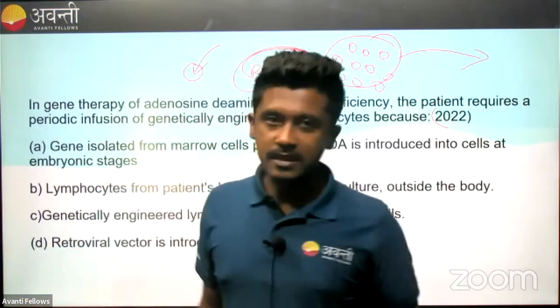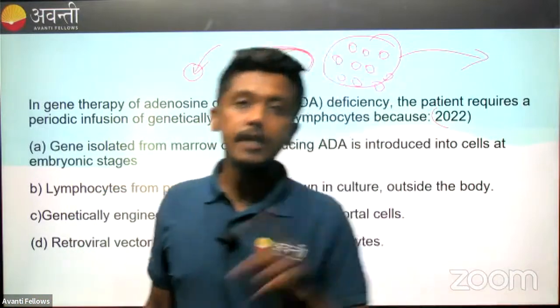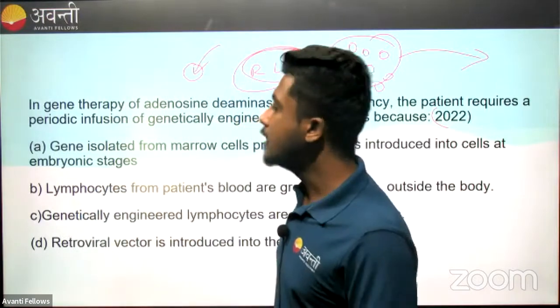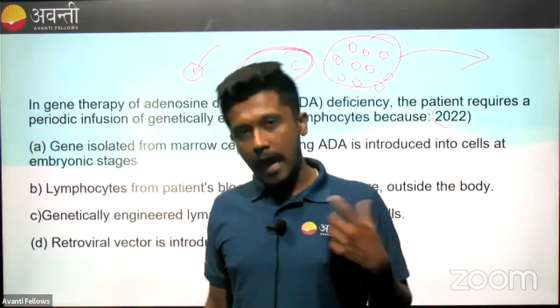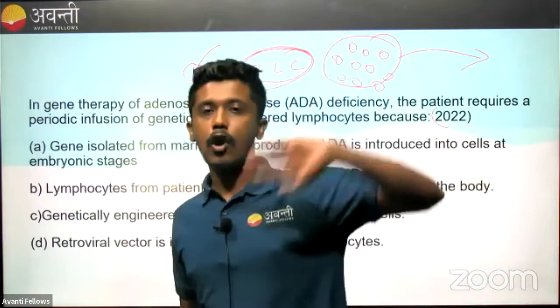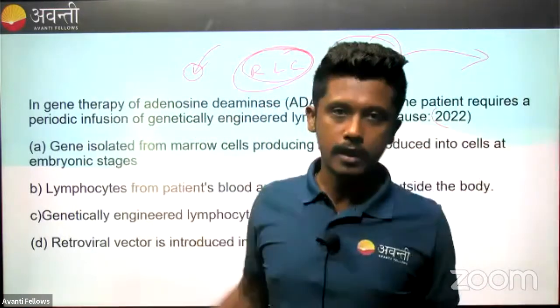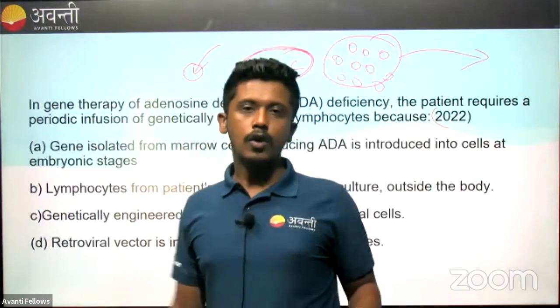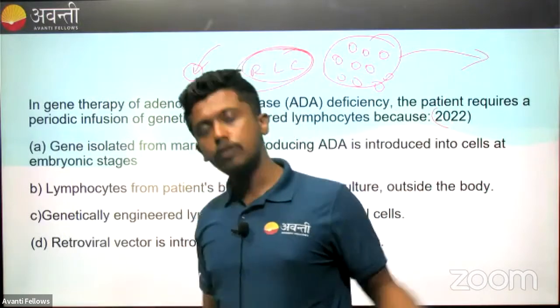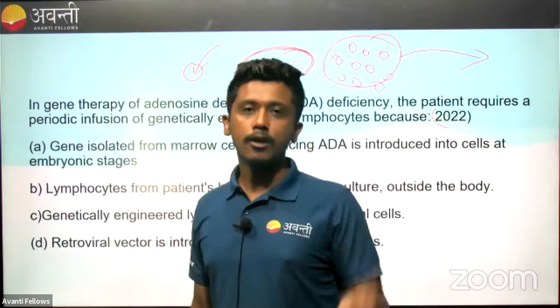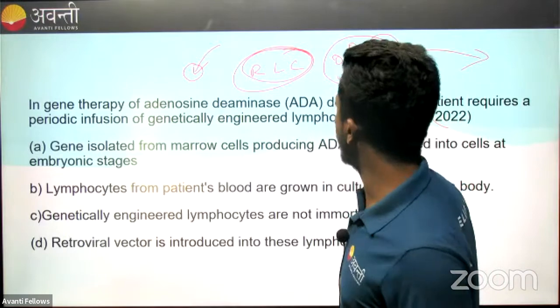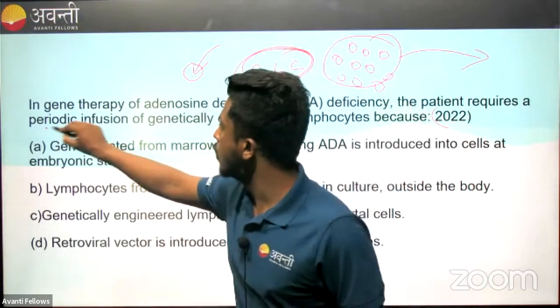The reason is simple. Whenever genetically engineered cells are introduced into our body, they die after a certain time. Even naturally, lymphocytes cannot live forever. They only have a certain lifespan. After that lifespan is done, you need to introduce a new set of lymphocyte cells. That is why we need periodic infusion.